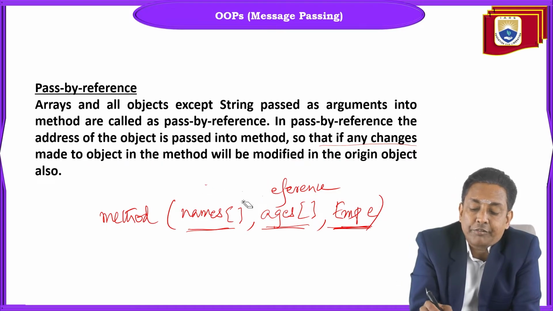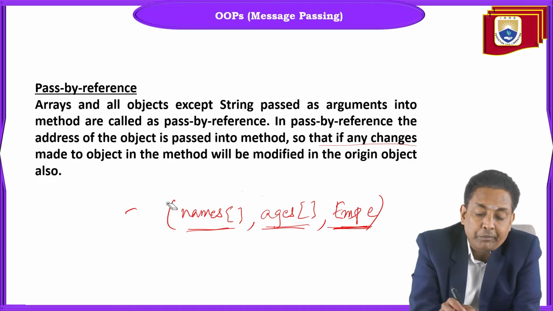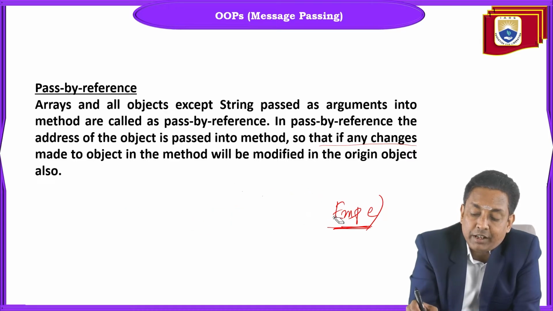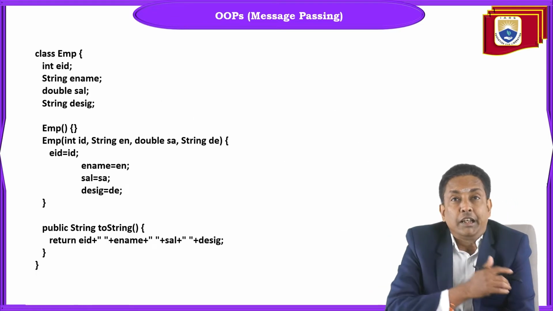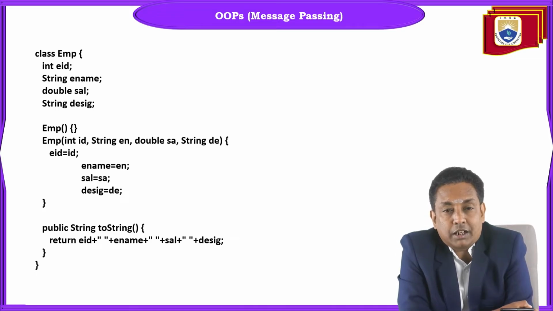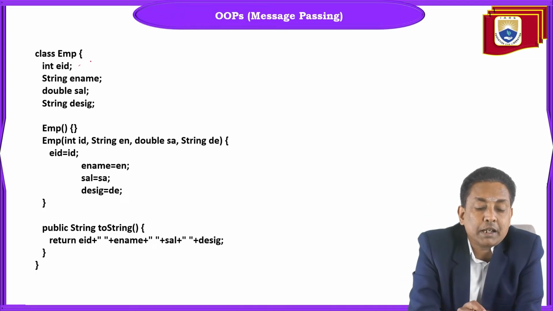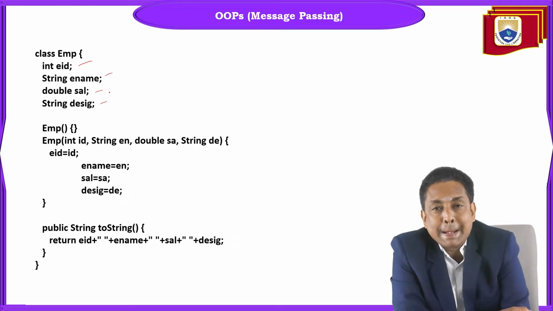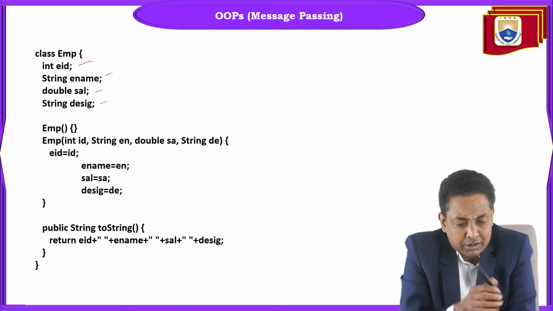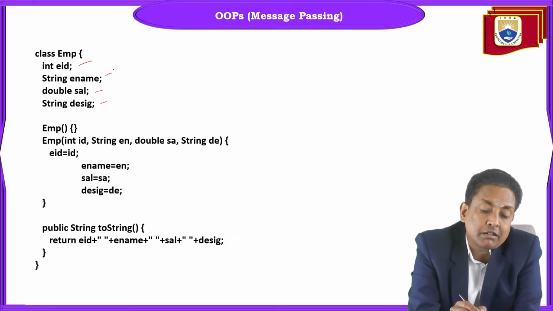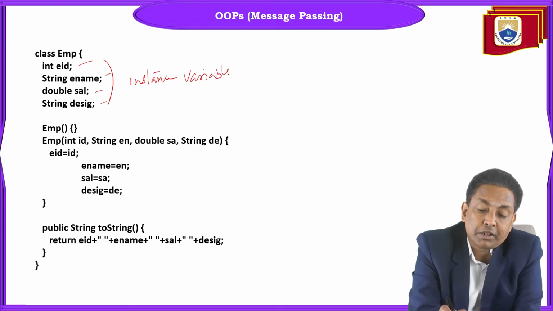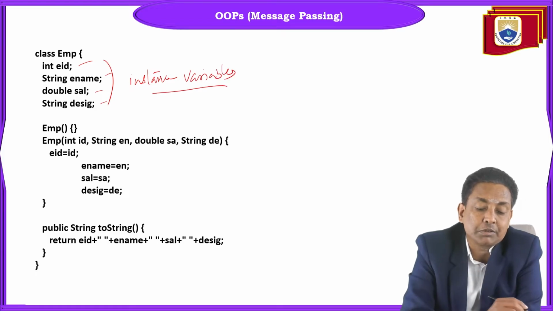Okay. If that is the case, here I took one user defined class called Employee with four variables: employee ID, employee name, salary, and designation. So it's normal, typically any employee class looks like this. These are class instance variables, non-static variables. Class variables are different from class instance variables.